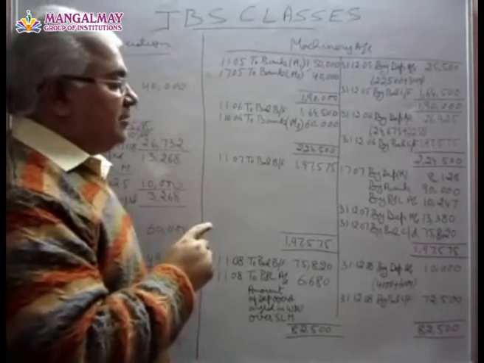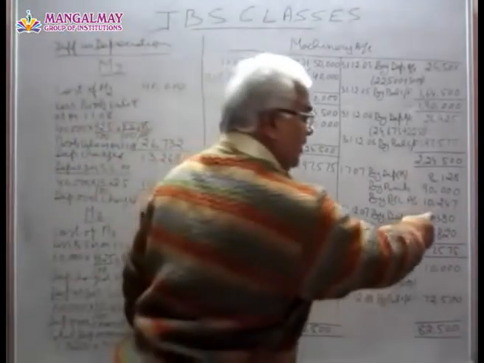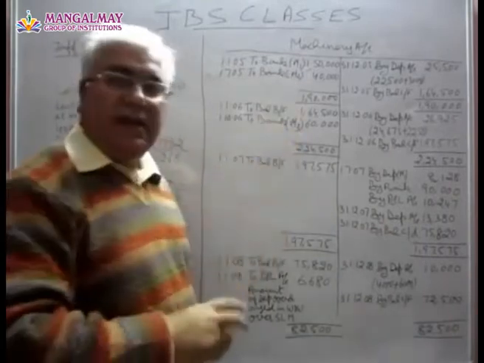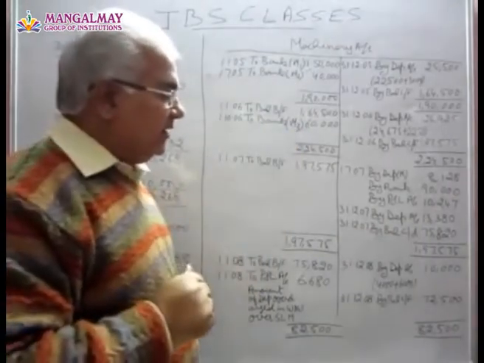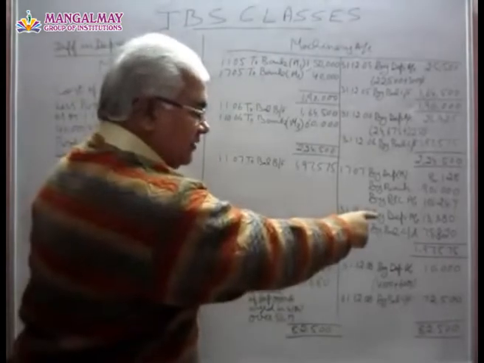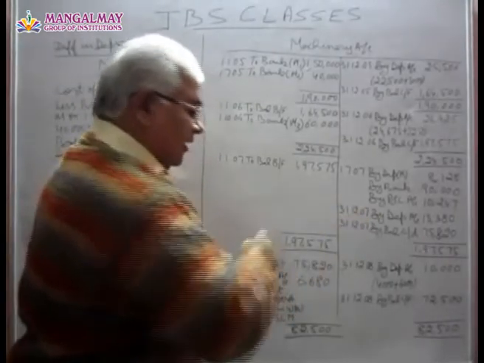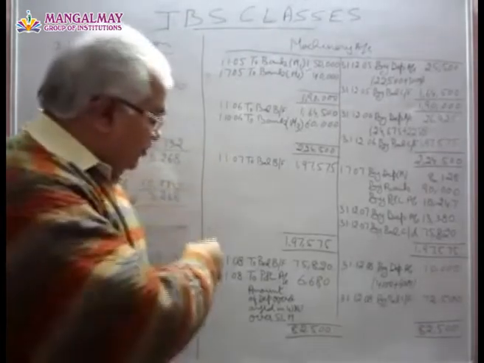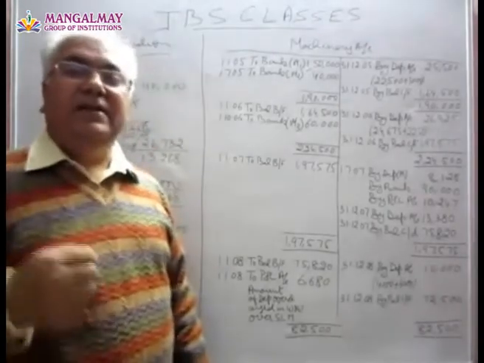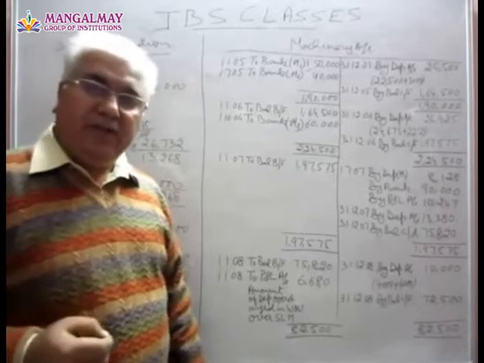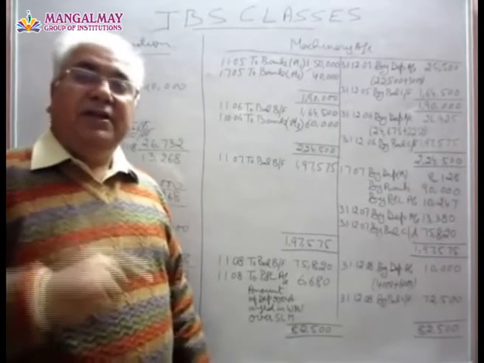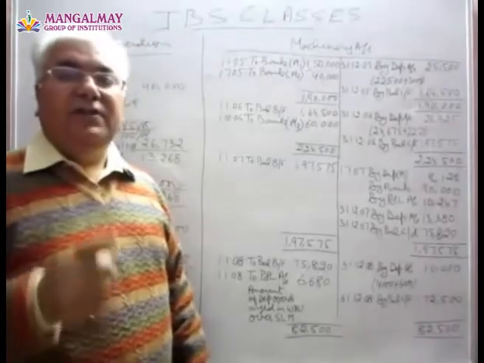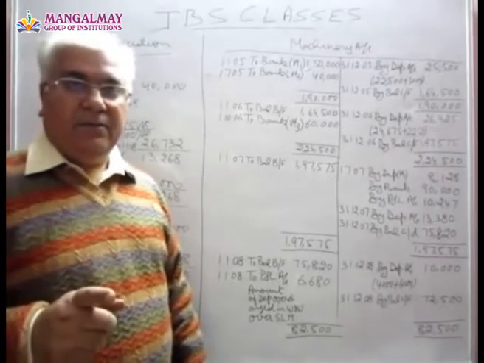The company has charged depreciation of rupees 13,380 on now M2 and M3, that is on the reducing balance method. And balance carried forward is 75,820. Now in the year 2008, the company desires to change its method of charging depreciation from the written down value method to the straight line method at the rate of 10% per annum.